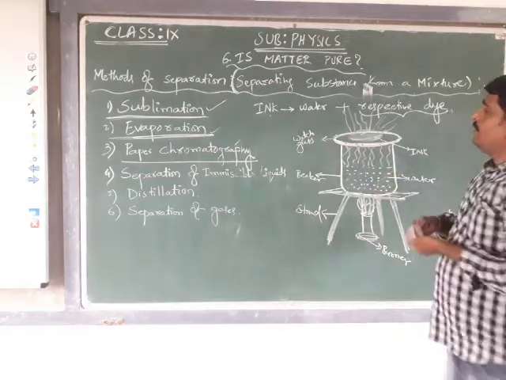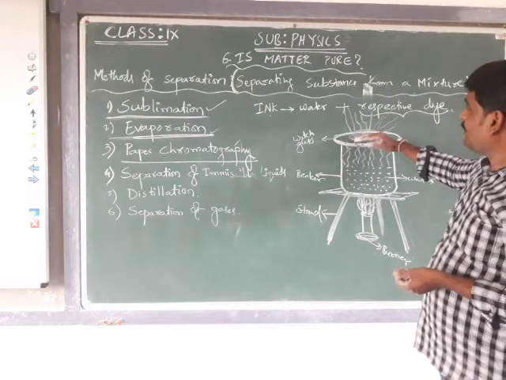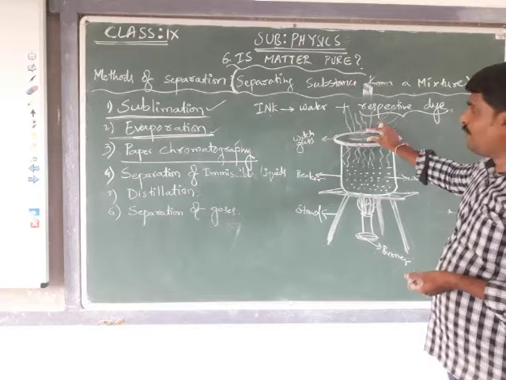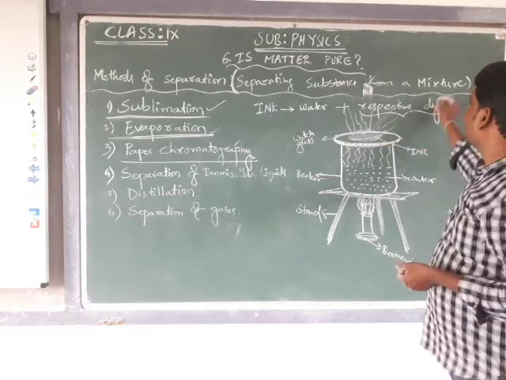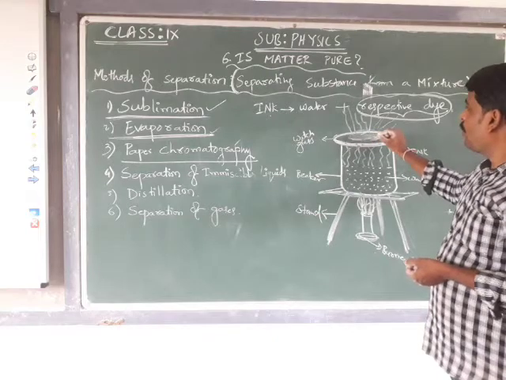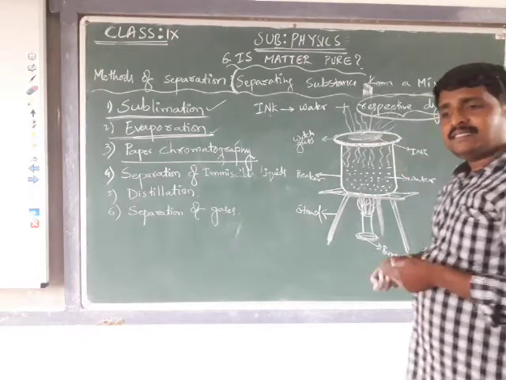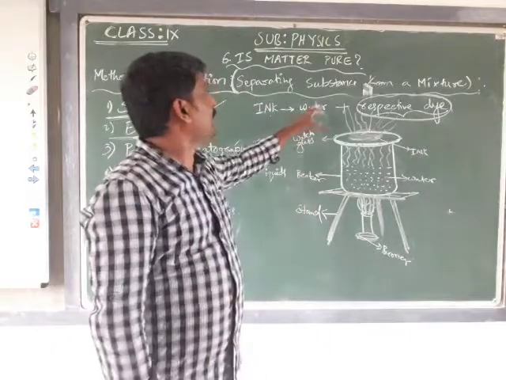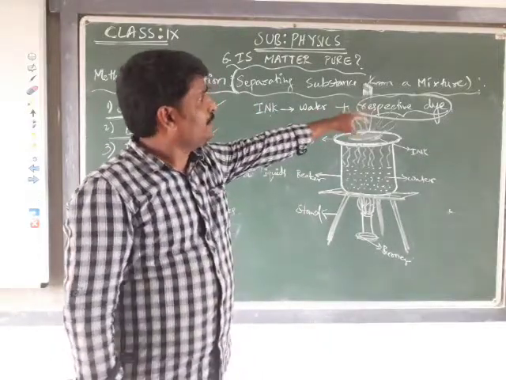After complete evaporation of the water which is present in the liquid, we notice that the respective dye is left as a residue on the watch glass. Hence, this is the process we use in order to separate the respective dye from the ink.